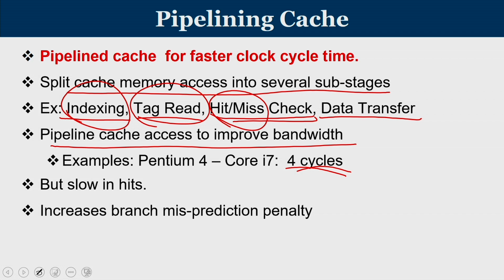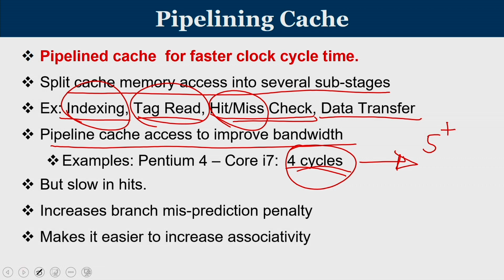But it is going to be slower as far as a hit is concerned, and it will increase the branch misprediction penalty. Generally, you are going to have your branch determined in the very second cycle. Now 4 cycles are already gone for cache access. So ideally, checking of the branch will happen only in the 5th clock cycle or even later. By that time, already 4 instructions are in the pipeline. So if it is a misprediction, it is going to have a larger penalty. It also makes it easier to increase the associativity, because then you have more cycles and you are not in the critical path.